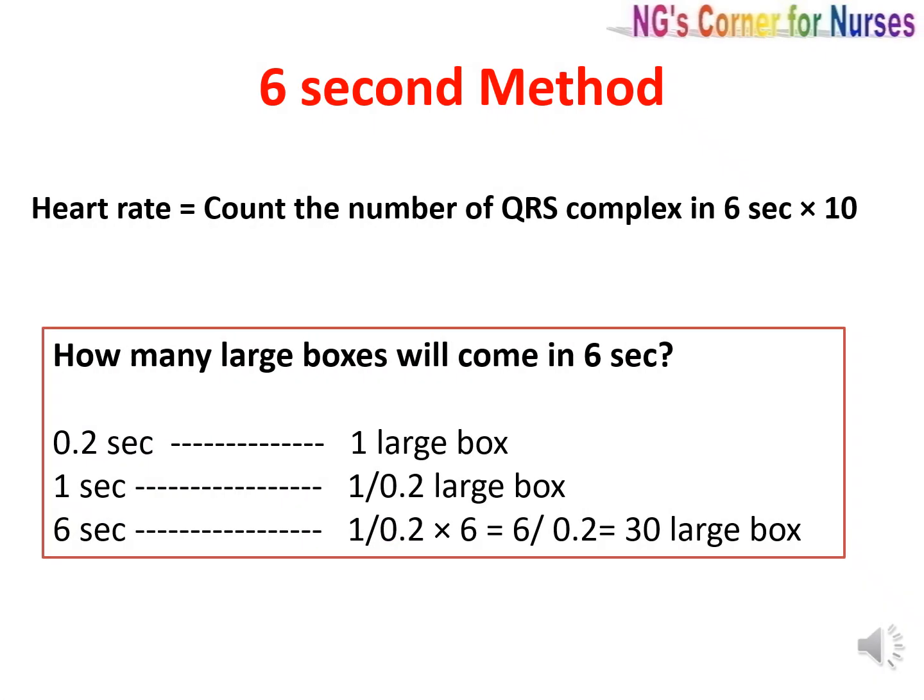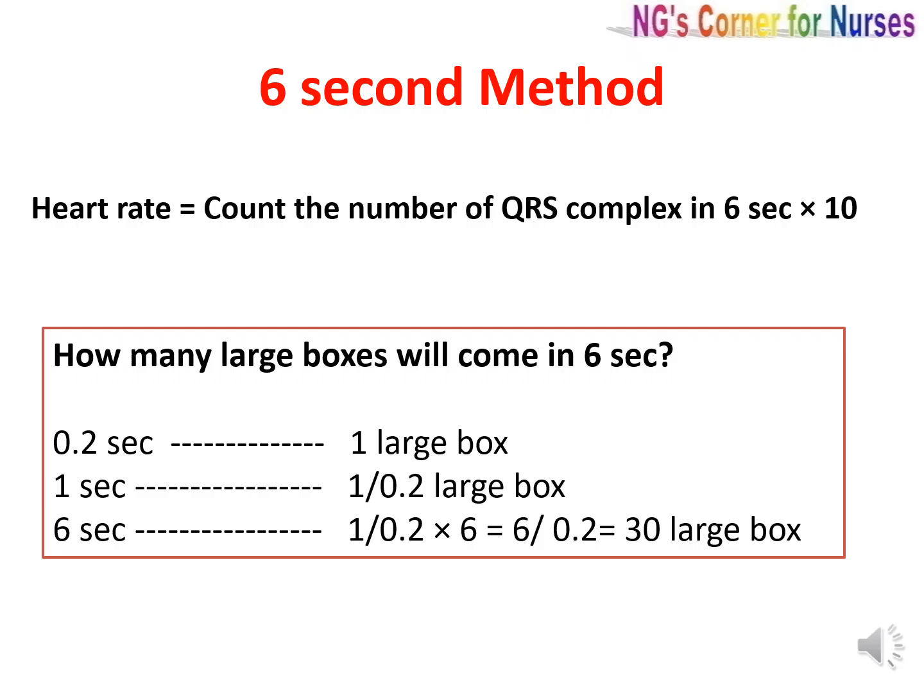Next is the 6-second method for irregular heart rhythm. Here the formula for heart rate calculation is the number of QRS complexes in 6 seconds multiplied by 10.